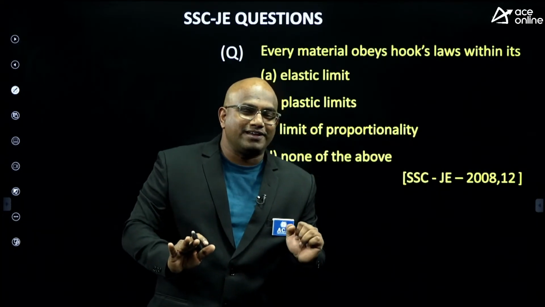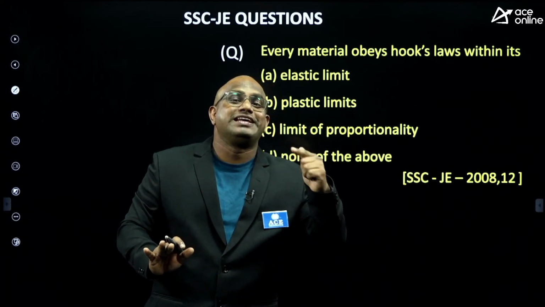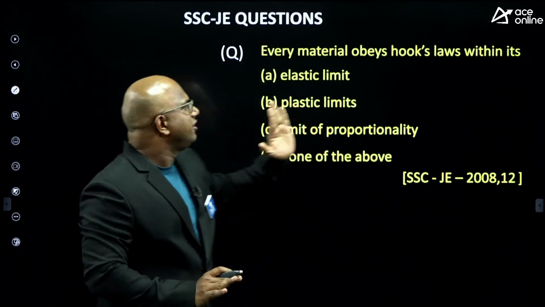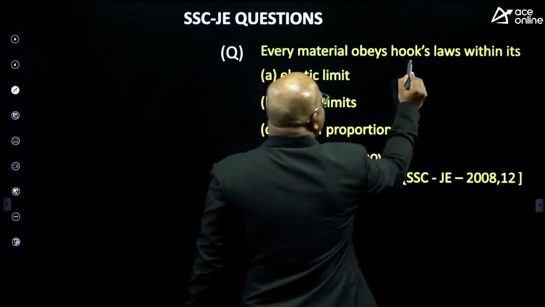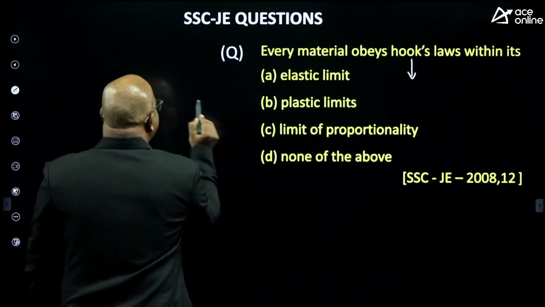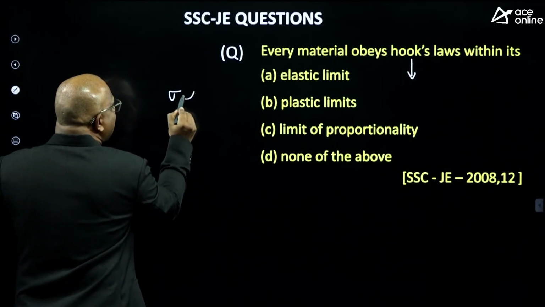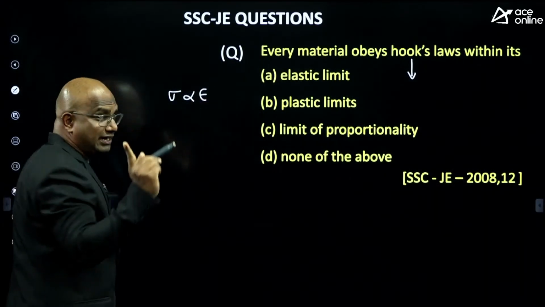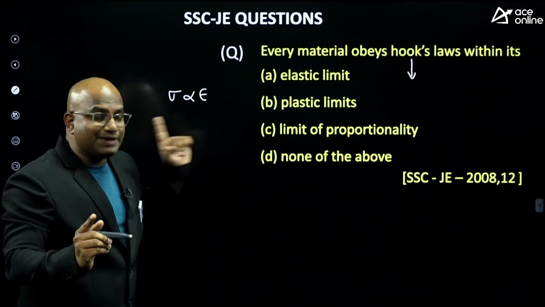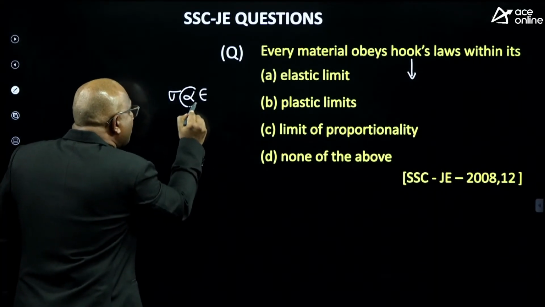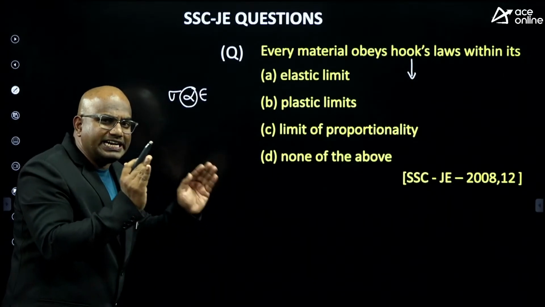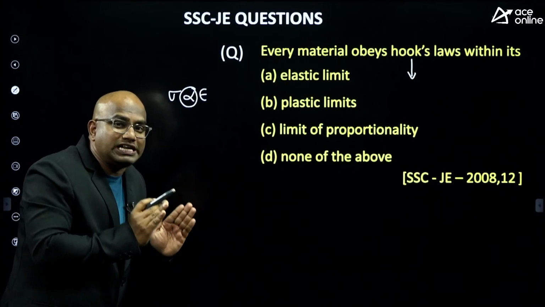When is it correct? Whenever the proportionality limit is not there in the options. Generally, Hooke's law is valid. But what is Hooke's law? The stress is directly proportional to strain. Am I correct or not? Stress is directly proportional to strain. Here I am talking about proportionality itself, which means it is valid till the proportionality limit.